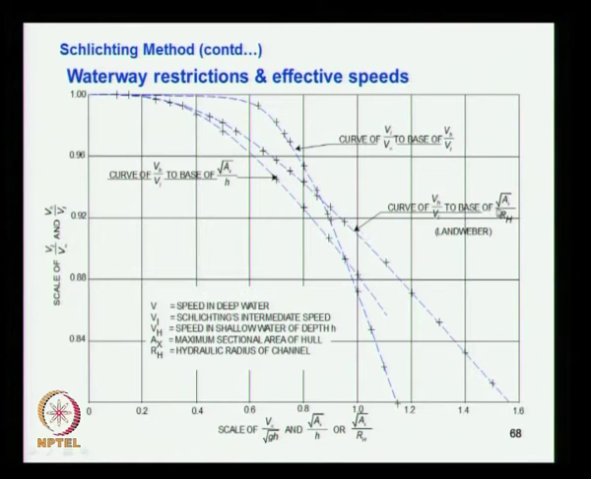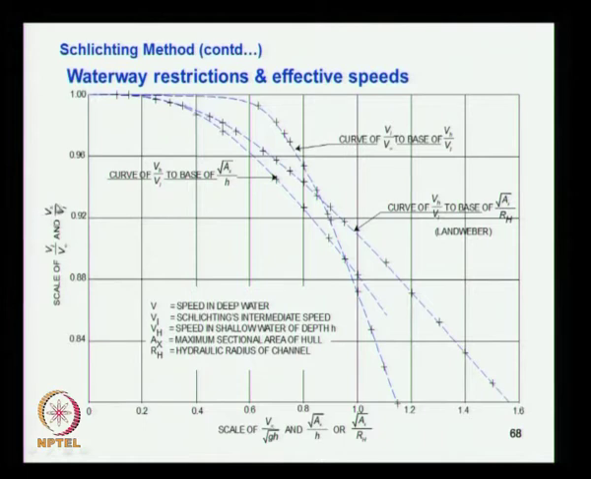Now you know the value of AX, the ship section area underwater, and you know the hydraulic radius RH from the formula we discussed. So you know the square root of AX by RH. Find that value along this axis, take the intersection with this curve, and you find out VH by VI. VH by VI we have already discussed in Schlichting's method.